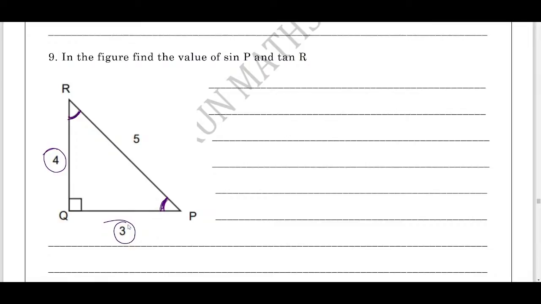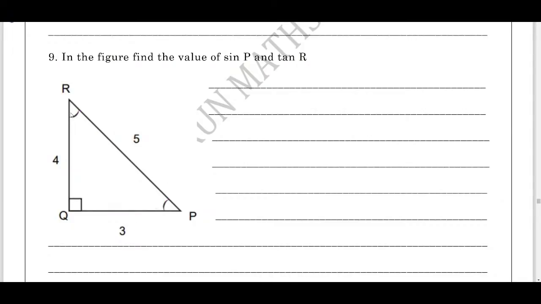Adjacent is QP. And hypotenuse will remain the same, that is the longest side RP. Now with respect to angle R, opposite is QP and adjacent is QR or RQ. Right?